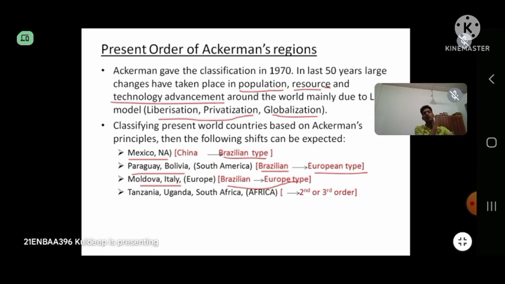And then there are Tanzania, Uganda, South Africa from the African continent, and they come under the fourth order or the fifth order, and they can upgrade to the second or third order, that is either to the European type or to the Brazilian type. These shifts can be expected if we classify the countries in the present world according to the principle given by Ackerman in 1970. So these shifts can be expected.